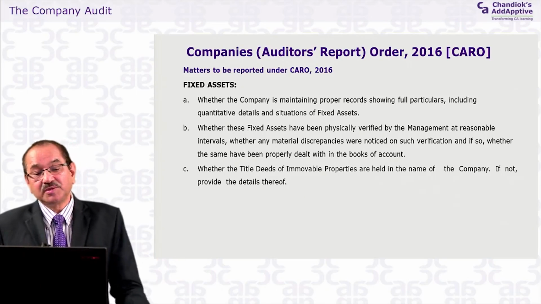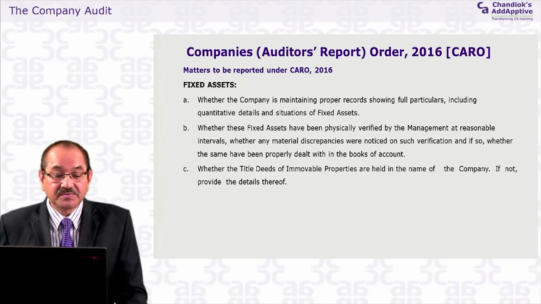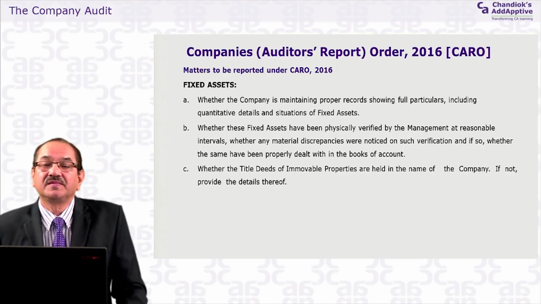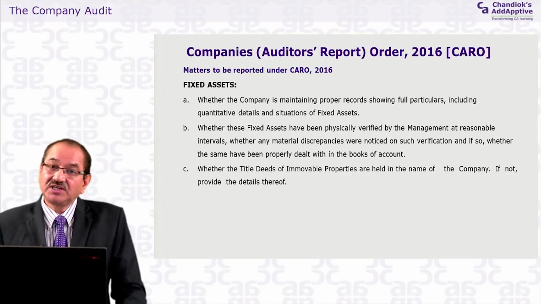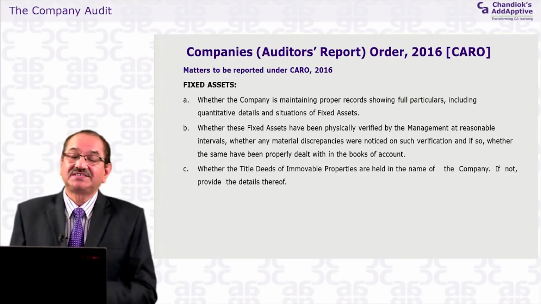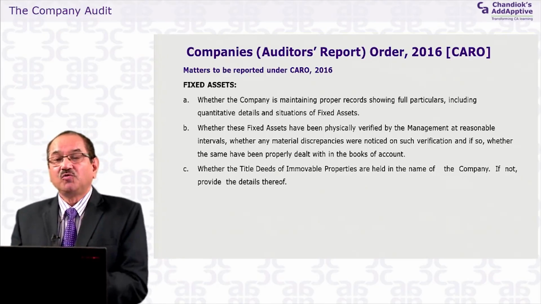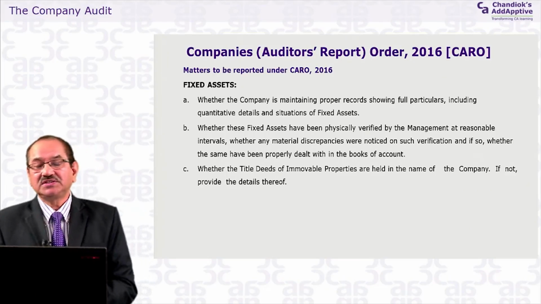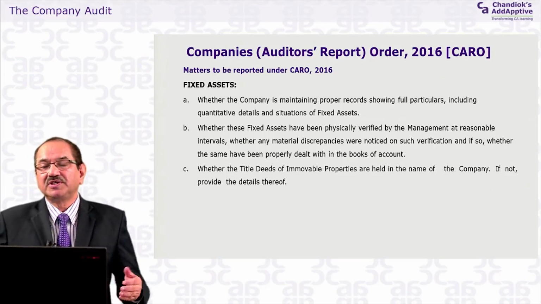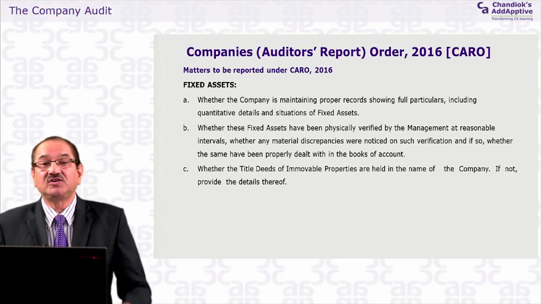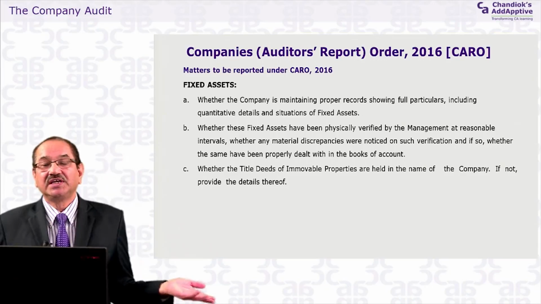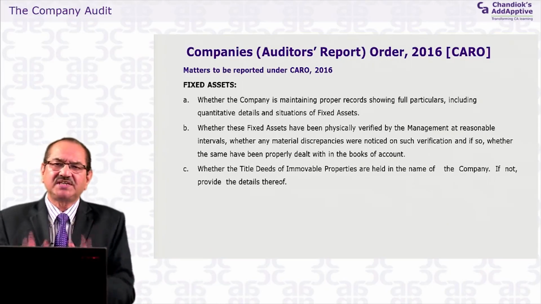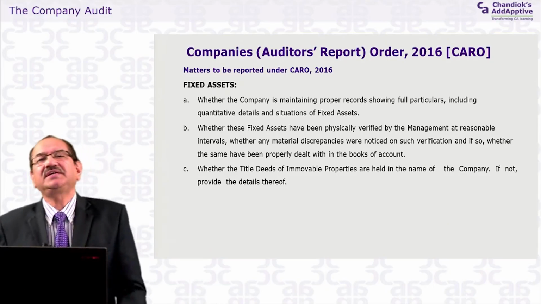Whether the title deeds of immovable properties are held in the name of the company, if not, provide the details there. This is the new point which has been added in CARO 2016. Do you understand? When you are auditing the fixed assets, certainly you are seeing whether the ownership lies with the company or not, because it is a presumption. If something is shown in plant and machinery, or suppose there is a building, it is being shown in the asset side of the company balance sheet, it is presumed that this building is owned by the company.